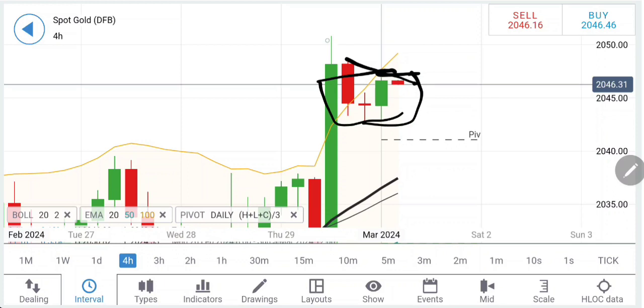We should be cautious. Above 2048, though I will be looking forward to 2055-56, we have to just watch out for yesterday's high. Just be cautious at around 2051 levels. Beyond that, certainly more bullish momentum may prevail.